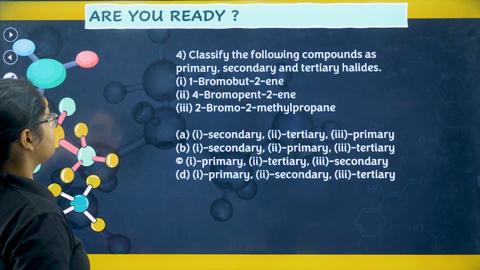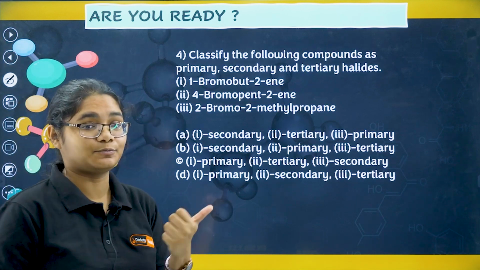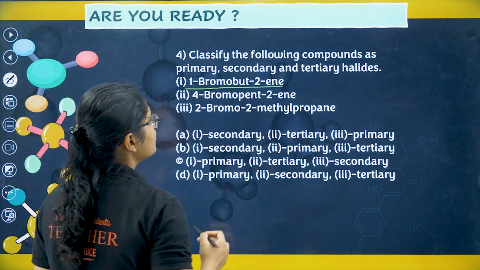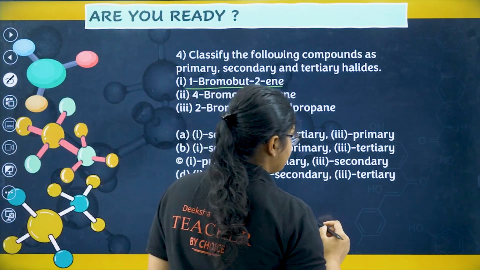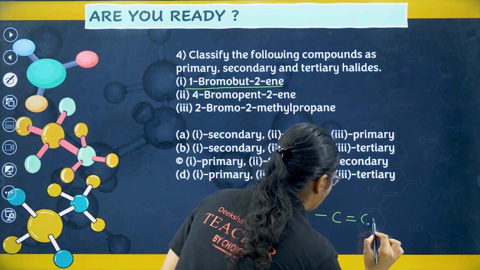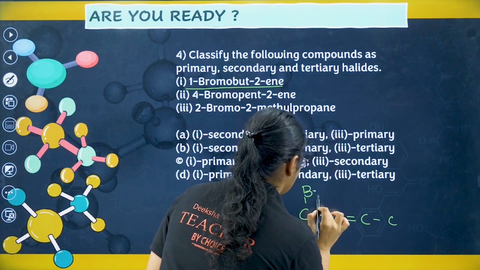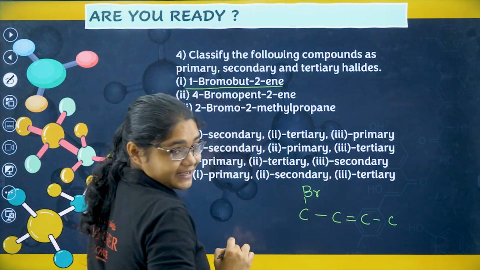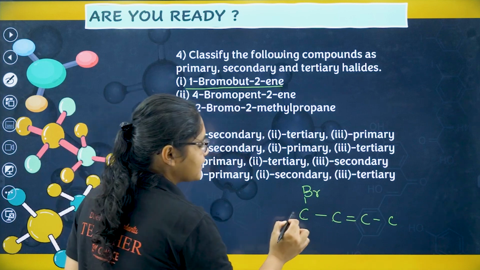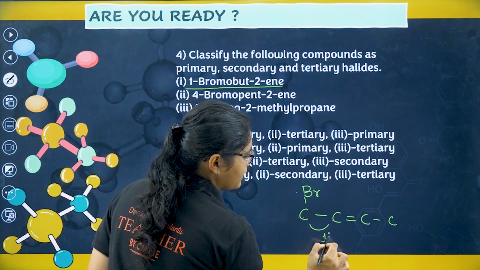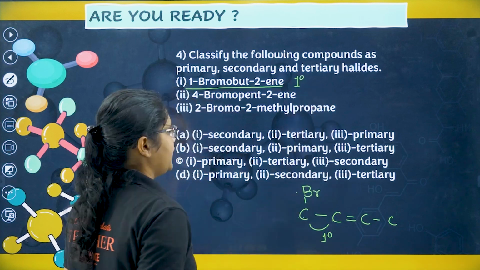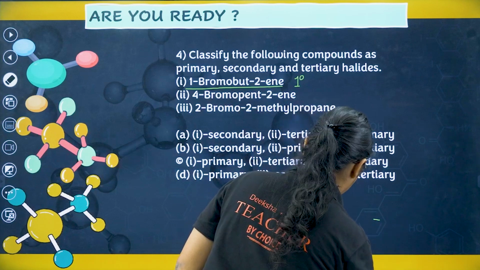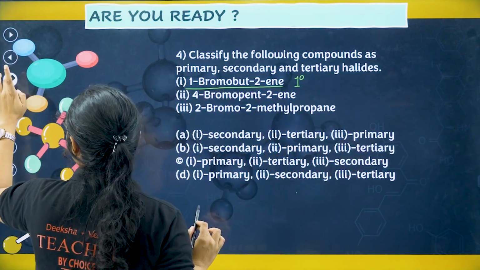Okay. Now, moving to the 4th question, classify the following compounds as primary, secondary or tertiary halides. Okay. So, first one is 1-bromo-but-2-ene. If I draw the structure, I have this one. The carbon which contains the X group, that is attached to how many carbons? The carbon which contains the X group is attached to only one carbon. So, this is my primary one, right? Next, 4-bromo-pent-2-ene. So, I will just erase this one and we will draw for option number B, that is 4-bromo-pent-2-ene.